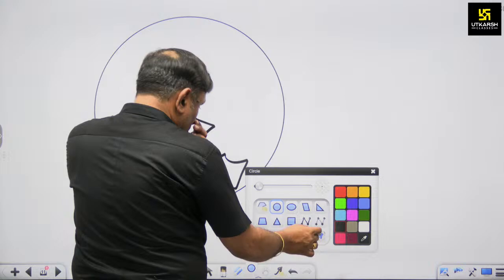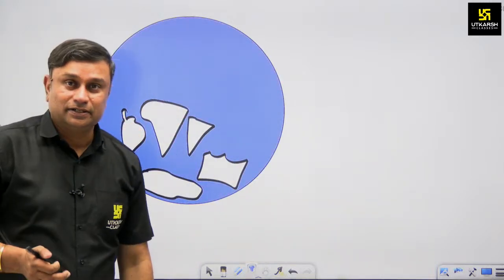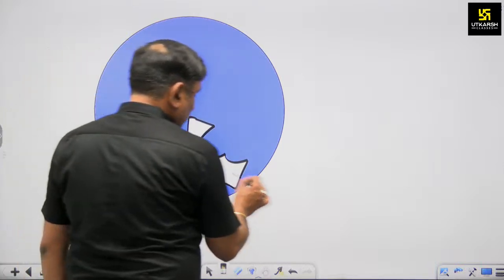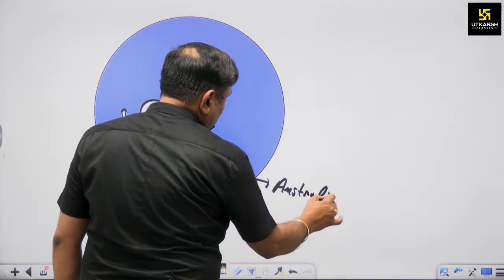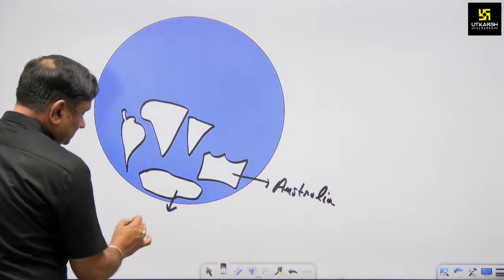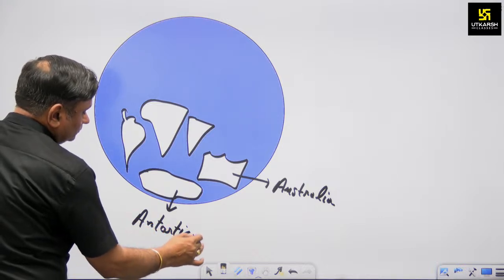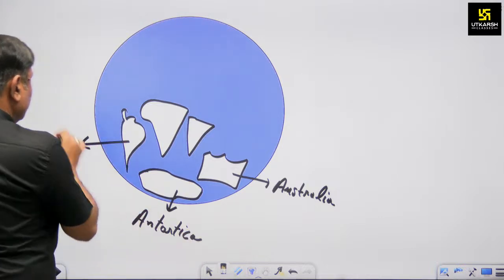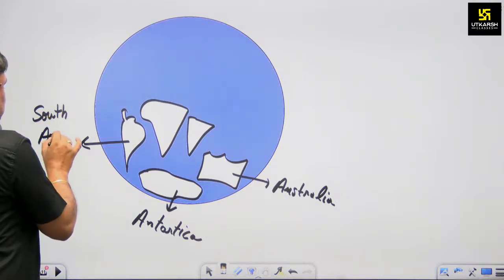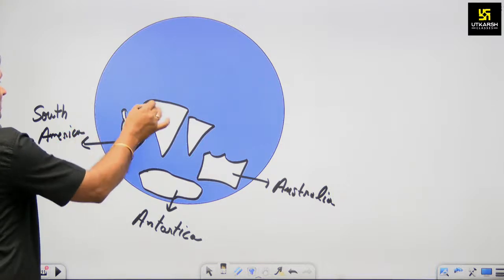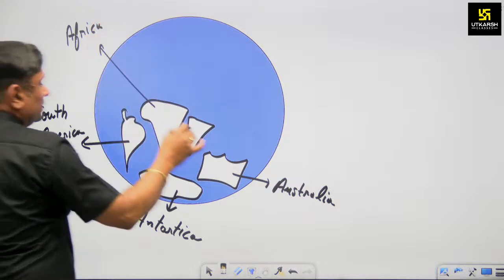So all these landmasses are part of Gondwana land, meaning Australia, Antarctica, South America, then Africa, and then Indian Peninsula.